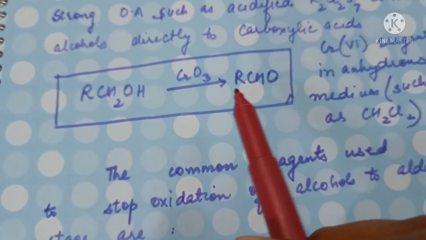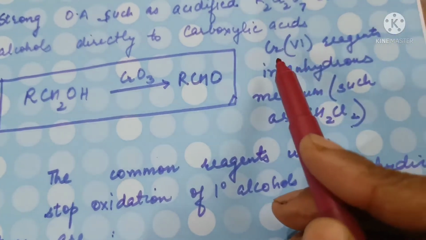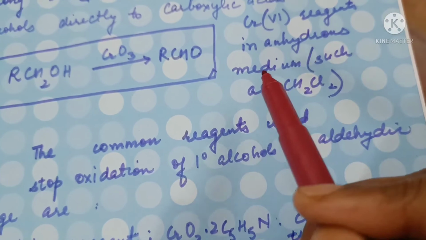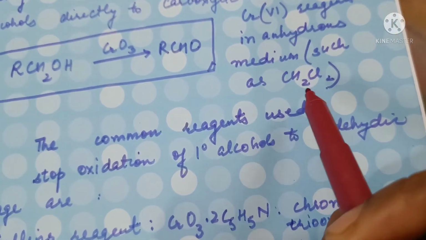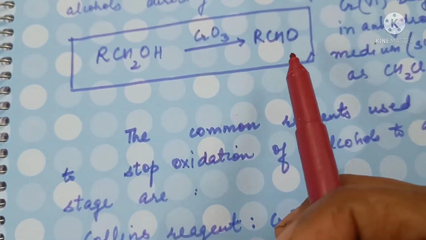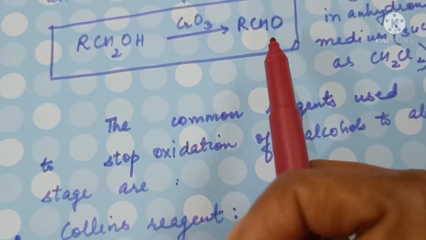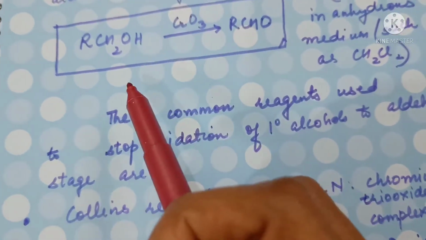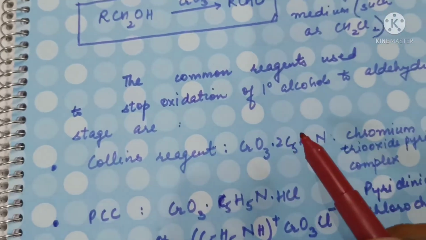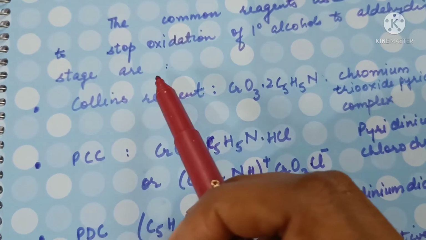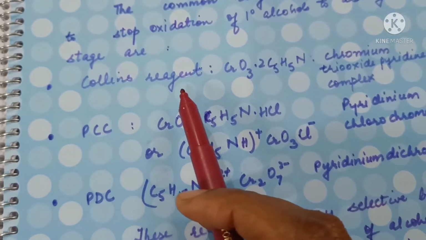But if we want to limit the oxidation to the aldehydic stage, we will use chromium in +6 oxidation state reagents in anhydrous medium of, say, methylene dichloride. So, in order to convert alcohol into aldehyde only, not acid, we can use chromic anhydride, which is in +6 oxidation state. So common reagents to stop oxidation of primary alcohol at the aldehydic stage can be Collins reagent.